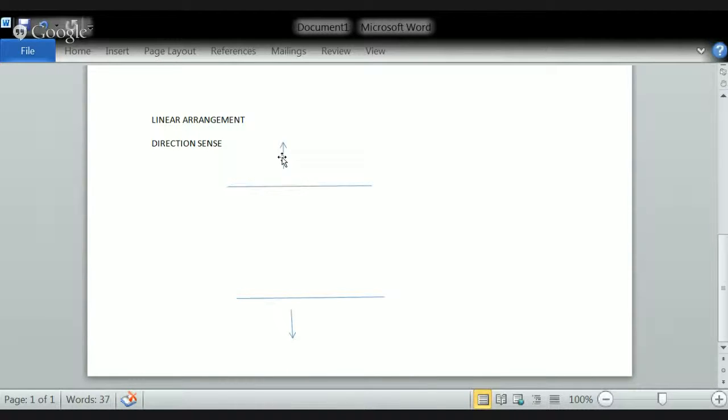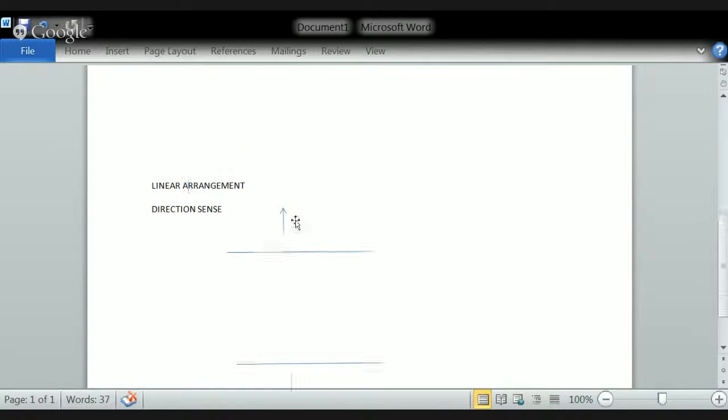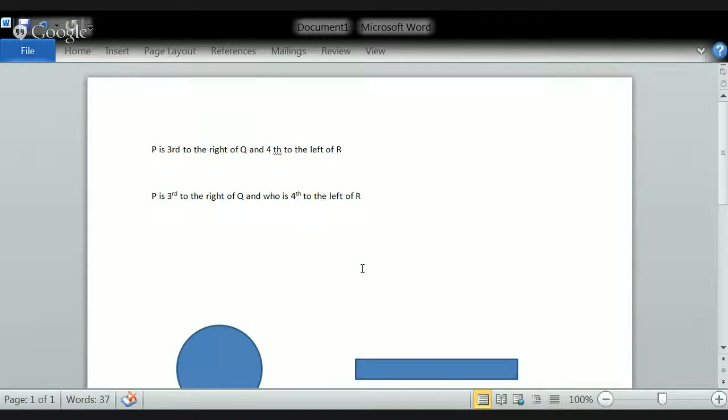And when a person is sitting in a south direction, it is quite the opposite. So if the person facing north, his right hand and left hand are according to you. When a person is sitting in a south direction, it will be in the reverse direction. So now let us see some basic concepts about the theory of different types which will be coming in the examination.